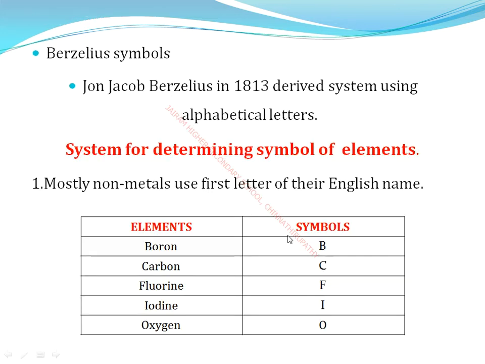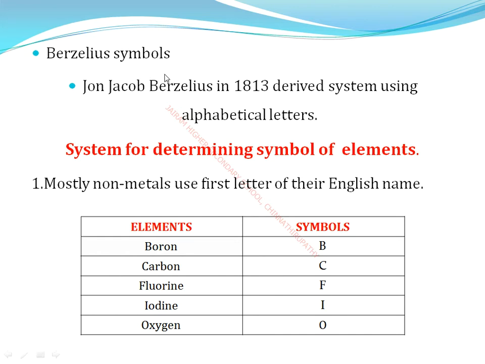The next symbol system was innovated by John Jacob Berzelius in 1813, who derived a system using alphabetical letters. This method is known as the Berzelius symbol.